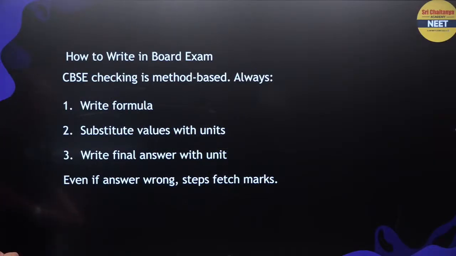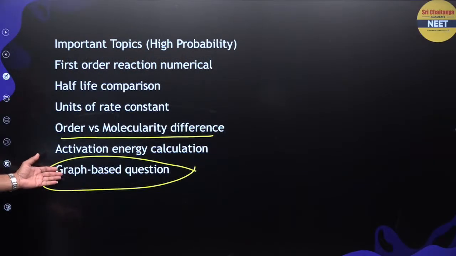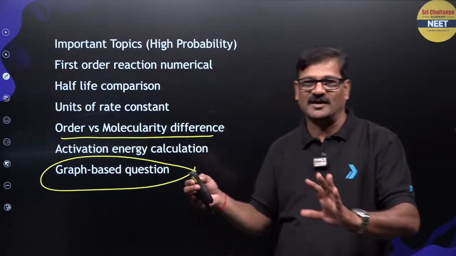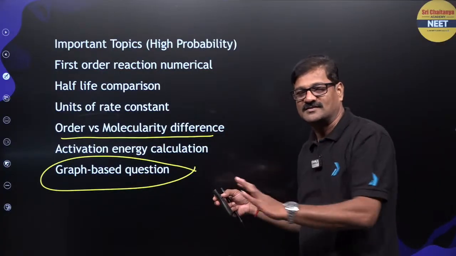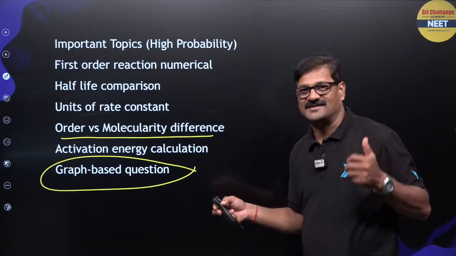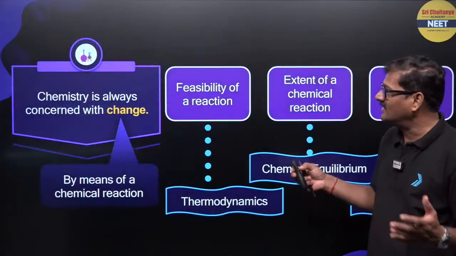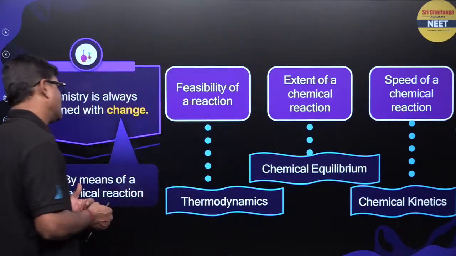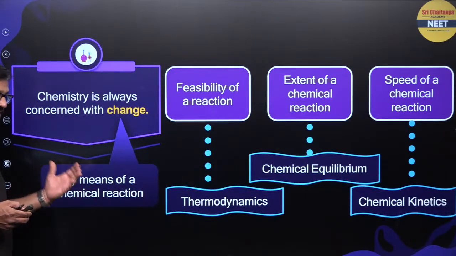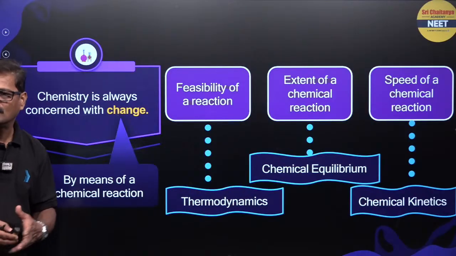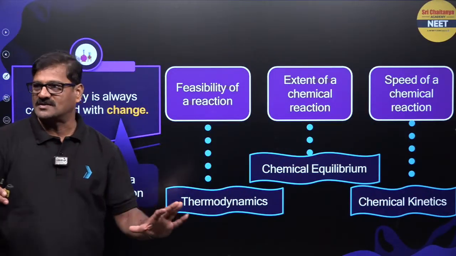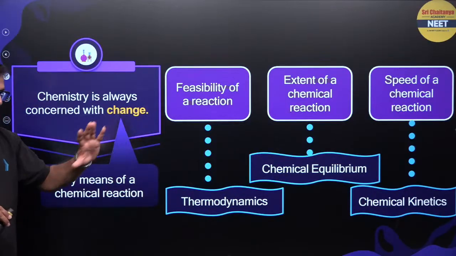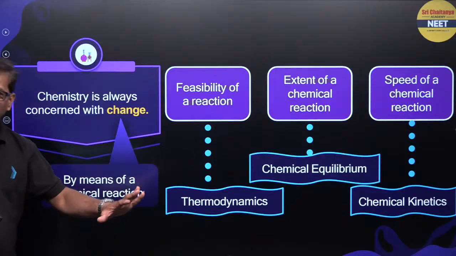Yes. Now let us talk graph based questions. Simply writing graph based questions. Everybody, yeah, sir बोले graph based questions. Graph based questions का answer पकड़ना कैसे है, right? Now moving ahead, talking about chemical kinetics, chemistry is always concerned with the change by means of a chemical reaction, right? So students, today is going to be a short session only, okay? Try to be following us, and today I will take a basic version of chemical kinetics and कल हम extend